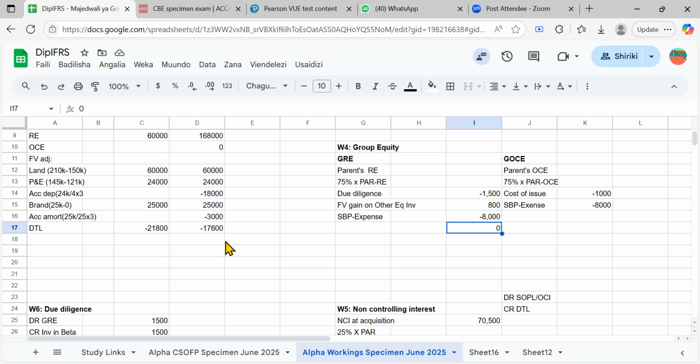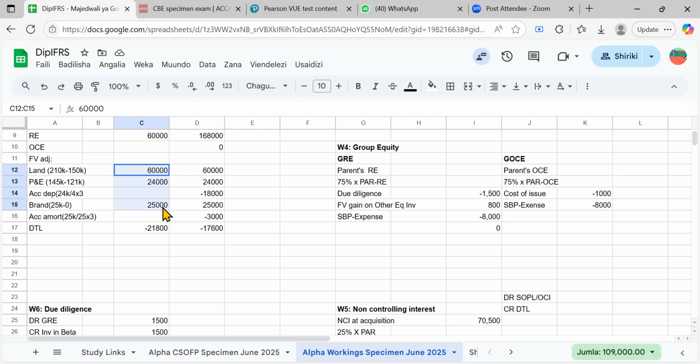Right. So that's why I told you the question specifically said that these fair value adjustments have the components of deferred tax. When you have something like this, it's just easy. You see on fair value adjustments here, you have your figure at the acquisition, this one 60 plus 24 plus 25, right? You take that figure because this is obviously an increase. So in your books, you have increased, but for the tax authority, usually they do not increase the fair values. They only charge you when you actually sell the asset, right?